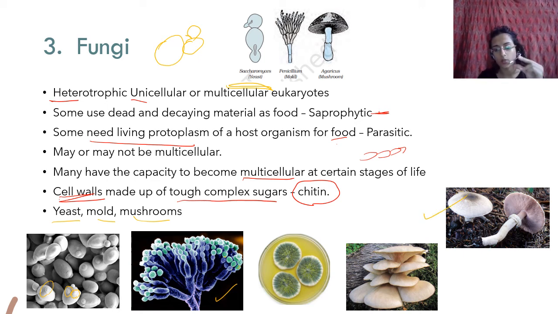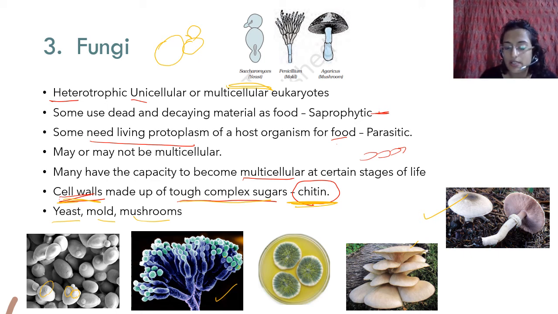The normal mushrooms that you eat, button mushrooms, those are also agaricus. You have a lot of mushrooms. These are more visible. They grow. These are fruiting bodies. You don't have to know all that. Okay. But fungi have a cell wall made up of a tough complex sugar called chitin, and they are saprophytic